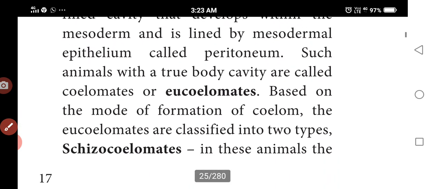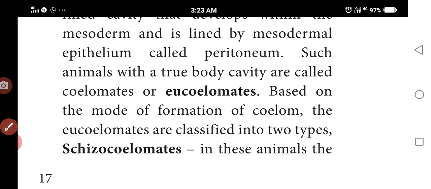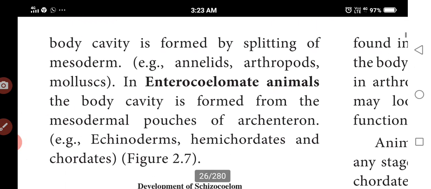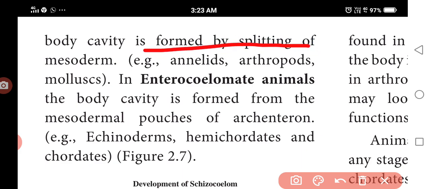Based on the mode of formation, the coelom will be divided into two types. Eucoelomates will be divided into two types: schizocoelomates and enterocoelomates. Schizocoelomates means the body cavity is splitting. The best examples are annelids, arthropods and molluscs.